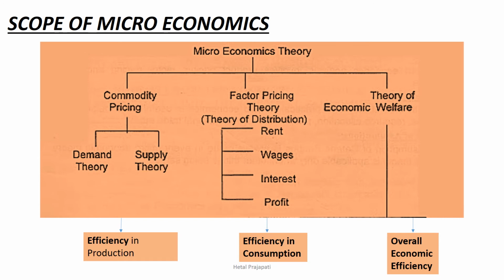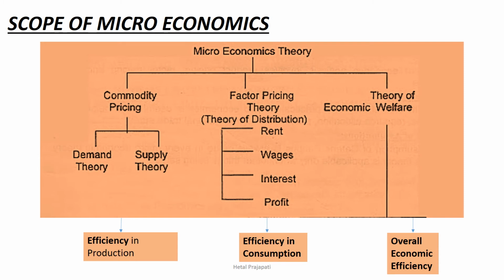Second part is the theory of factor pricing, which is divided into the 4 parts: rent, wages, interest and profit. That is, for all the 4 factors of production, there is a reward in the form of rent, wages, interest and profit.